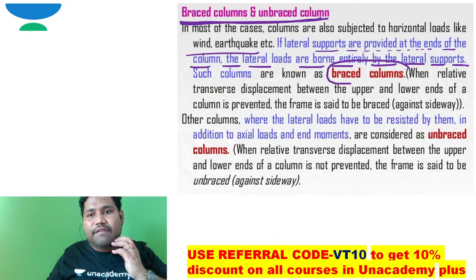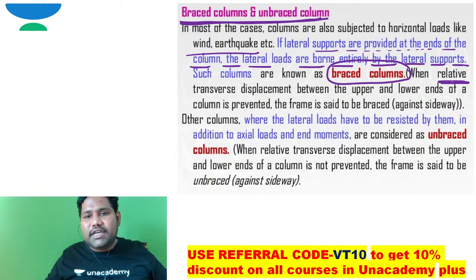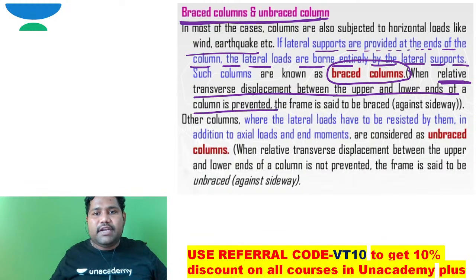Or in another way, we can define braced columns as those where relative transverse displacement between the upper and lower ends of the column is prevented.